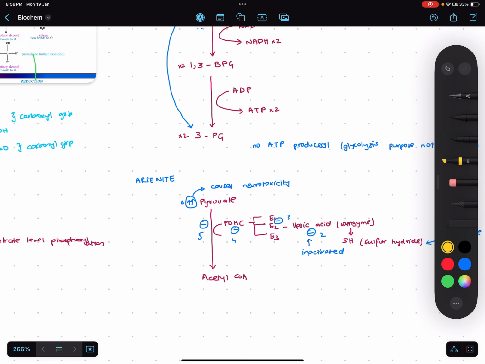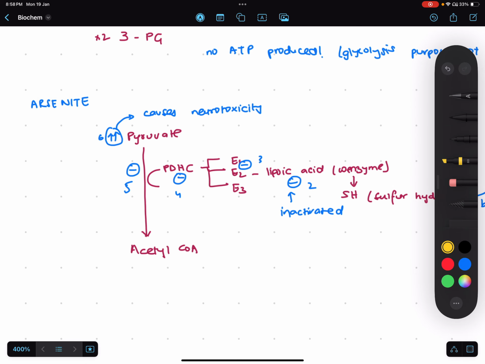What about arsenite? This is more dangerous, remember? Now this affects the TCA cycle. And if you can recall, right before the TCA cycle, there is this step where pyruvate gets converted to acetyl-CoA, and this is one of the fates of pyruvate, right? For that, you need pyruvate dehydrogenase complex. Now, this complex has three components, E1, E2, E3.